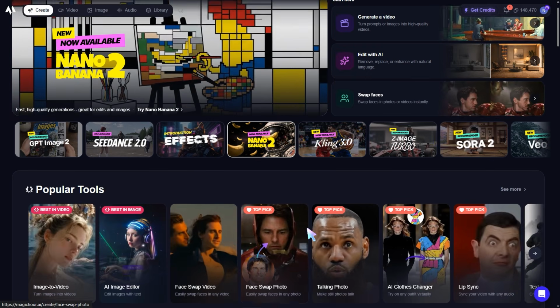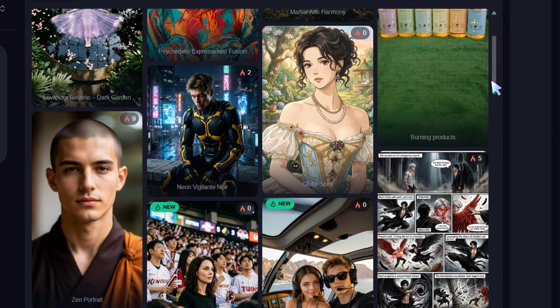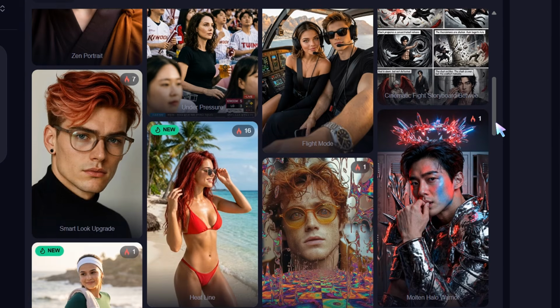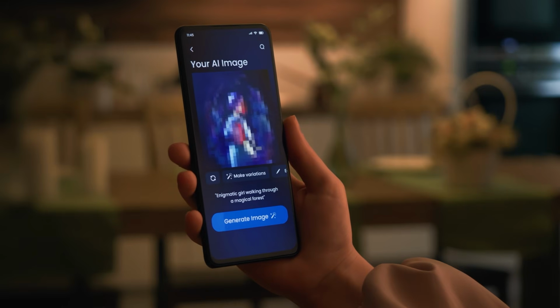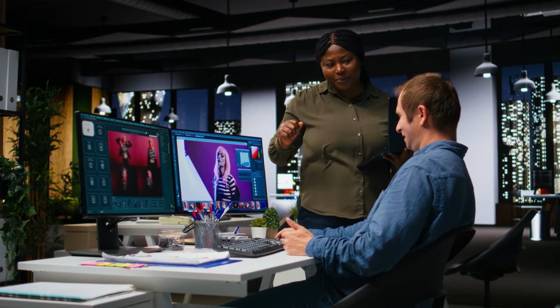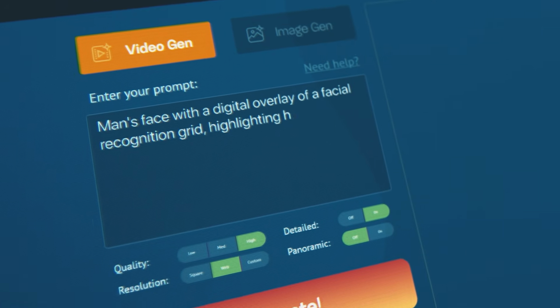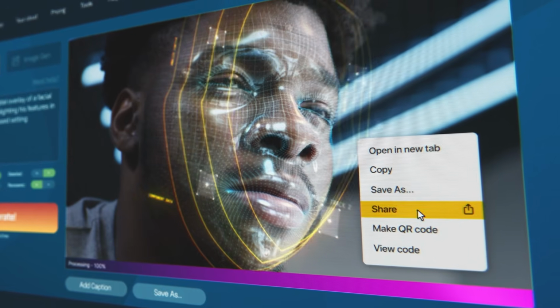Now let's move to the AI image editor. This is the feature I think creators will use when the result is almost good but not perfect, because sometimes AI gives you a great image, but one thing is off. Maybe the background is distracting. Maybe the outfit doesn't match. Maybe the lighting needs to change, or maybe you want to remove or adjust one object.